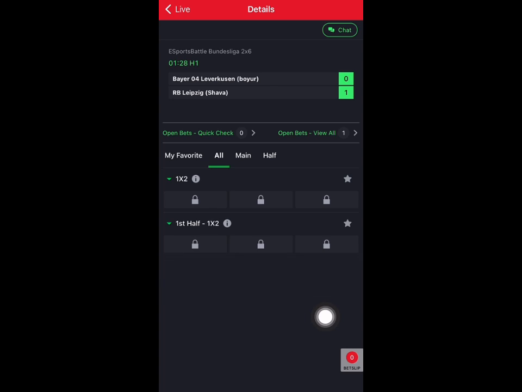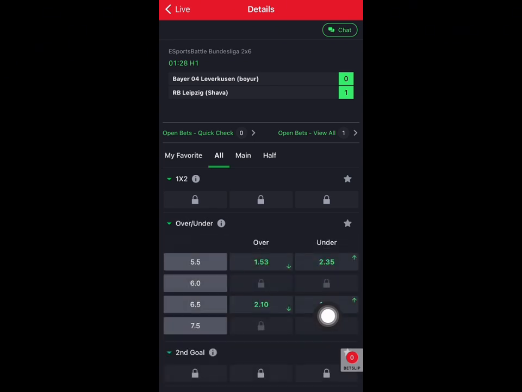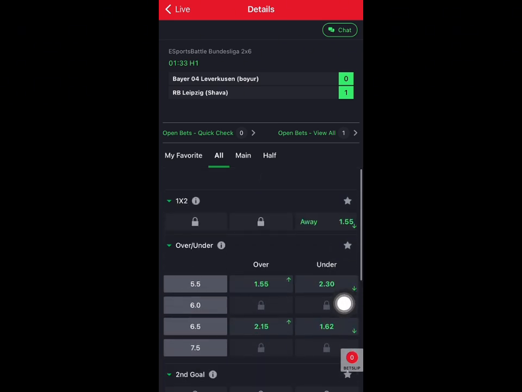Okay, now I think there is a goal already because they closed all the markets. Yeah, as you can see, there is a goal already. Alright, so now we need to wait for them to unlock everything. Now you can play your under prediction. The prediction you are going for here is only going to be under. You look at this, over 5.5 is 1.53, and under 7.5 is yet to be unlocked.